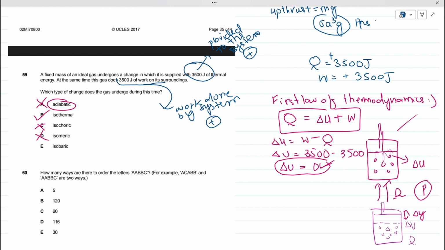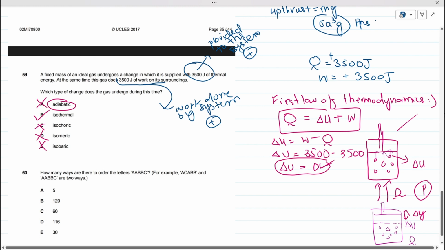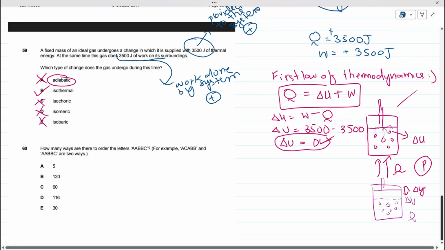Last but not the least is isobaric. Isobaric means pressure is the same, pressure is constant. In this case, pressure is changed. Pressure is exerted by the molecules on the walls of the container. That's why the wall of the container, that piston, has moved upward in order to do some amount of work, which means pressure has changed. In this case, pressure is not constant. So the only answer we are left with is option B, which is isothermal, meaning temperature is constant.